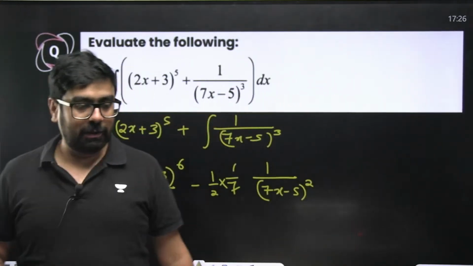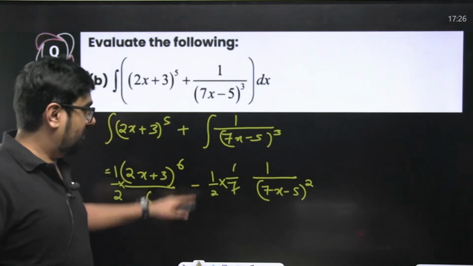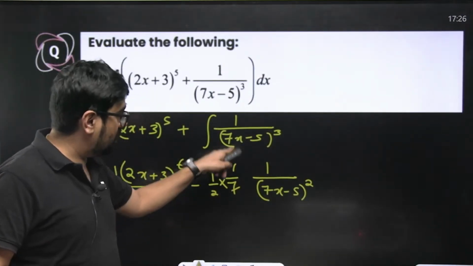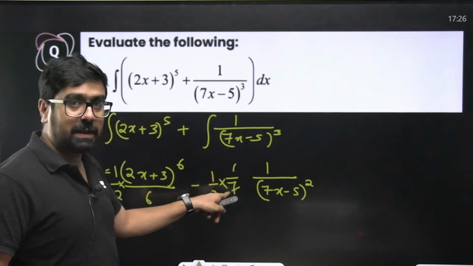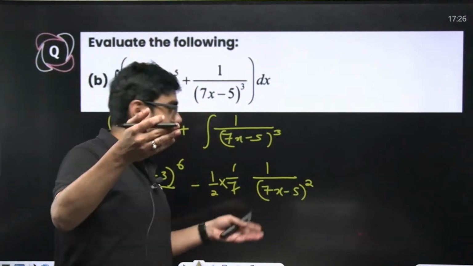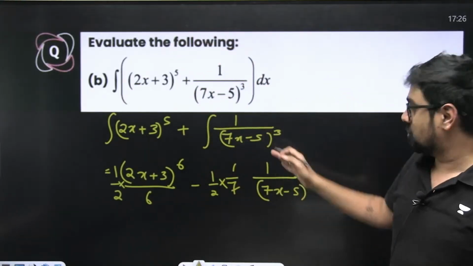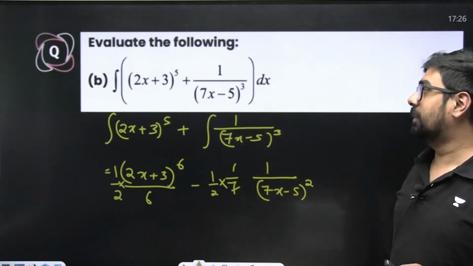This is how you should be able to write directly. Directly you should be able to write 1 by 2 multiplied by 1 by 7, because the coefficient of x is 7. So 1 by 7 we are multiplying, and this 1 by 2 because of the x to the power minus 3 integral. x to the power minus 3 will be x to the power minus 2 upon minus 2. That's it. Directly you will be able to write.